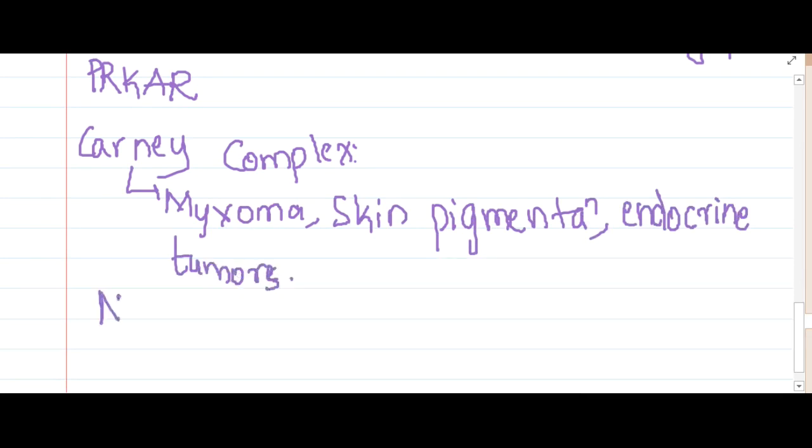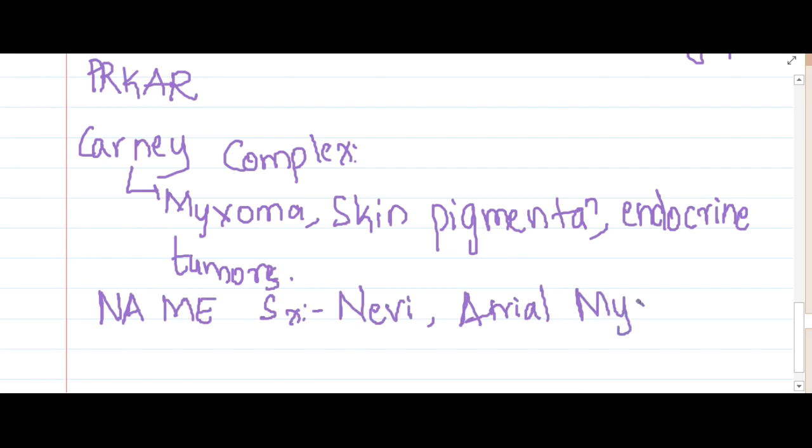Then we have a disease called NAME syndrome. In NAME syndrome, N is for nevi, A for atrial myxoma, M for myxoid neurofibroma, and E for epilepsy.